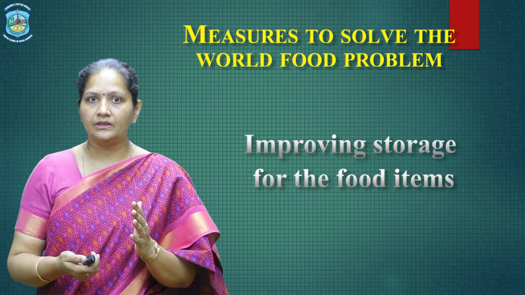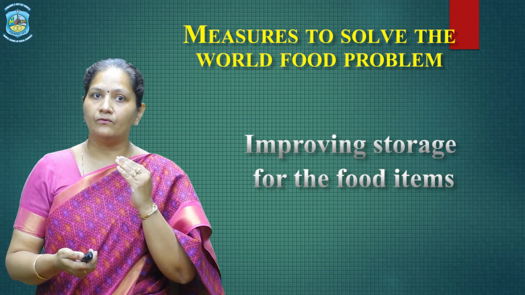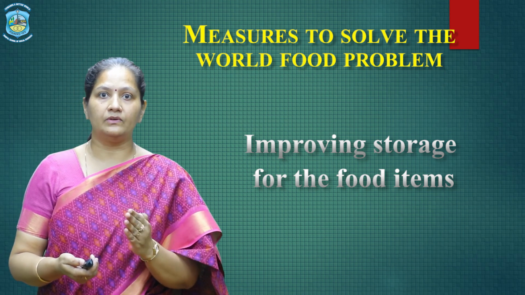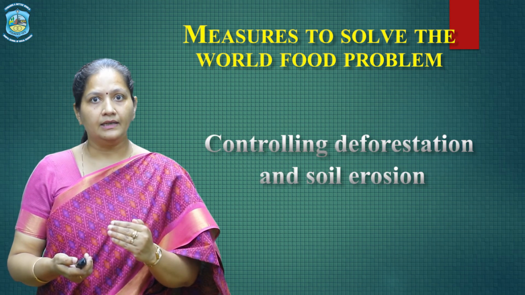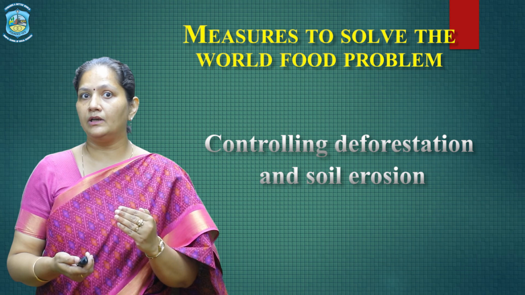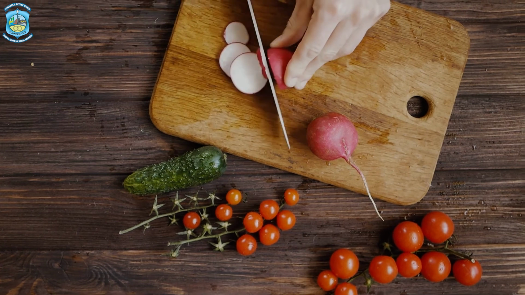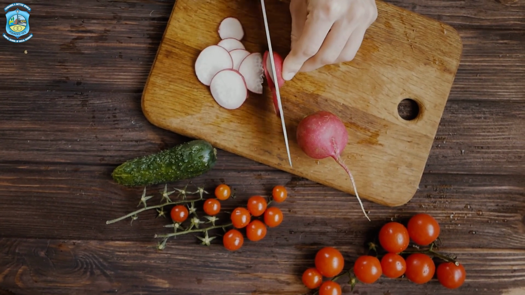And very essential, improving storage for the food items is one of the best and most needed solutions for this world food problem. Controlling deforestation and soil erosion can also solve the problem in some way. Dear students, we human beings are responsible for food waste in some way. So, controlling food waste can be a measure to solve the world food problem.